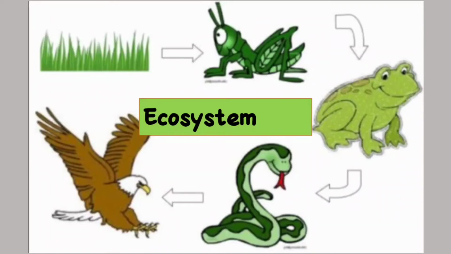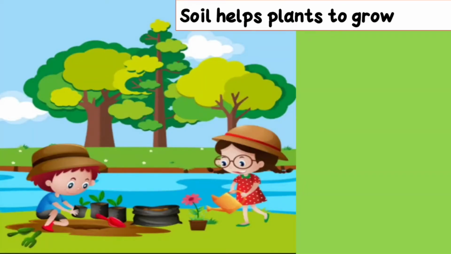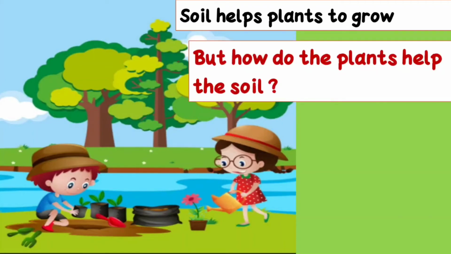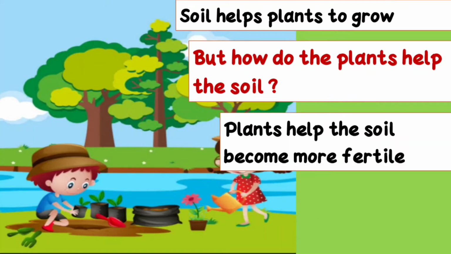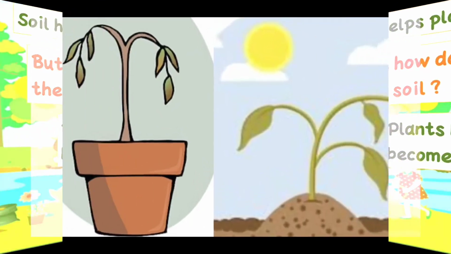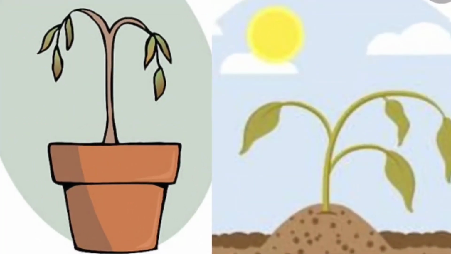Clear, children? So here soil helps plants to grow. So soil is a non-living thing, right? So it is helping the plant, a living thing, to grow. Then do you think the plants will give back anything to the soil? Of course they give back. See here, when the plants grow from the soil, they grow up to their age, and when they die or their leaves die, they start to decompose and mix with the soil, and that leads to form a fertile soil, means good soil for the growth of the plant.